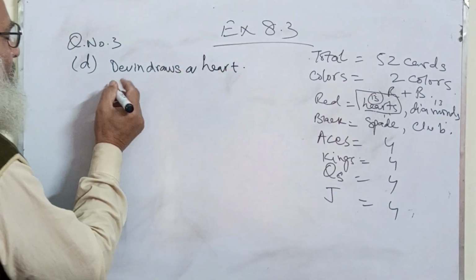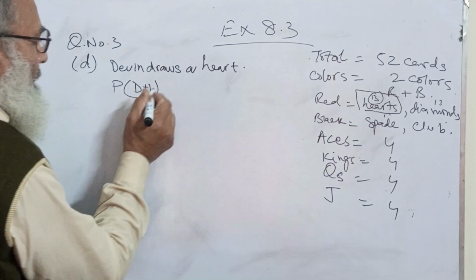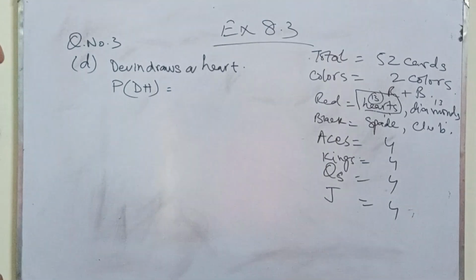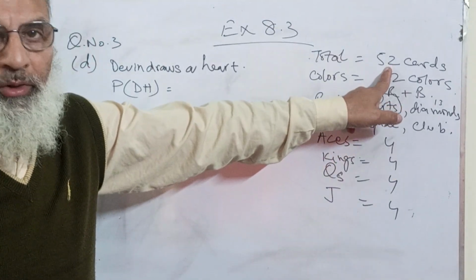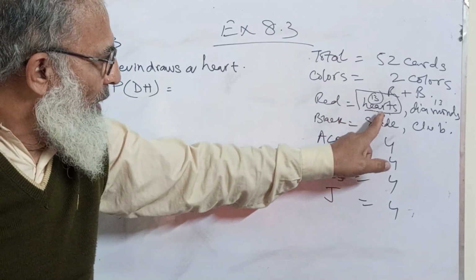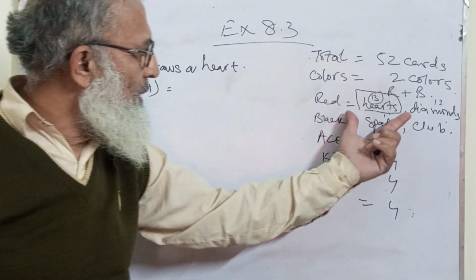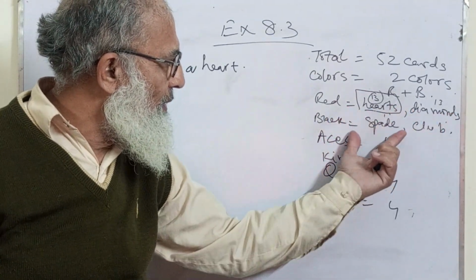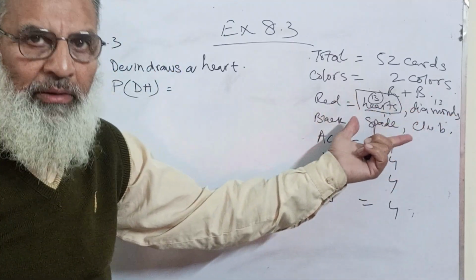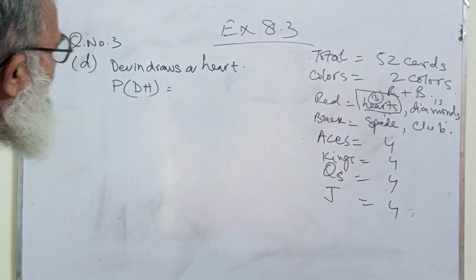What does it mean? That the probability of Devin drawing a heart is equal to, how many cards are there? There are 52 cards, and hearts are 13. Each category has 13 cards, therefore heart also has 13 cards.